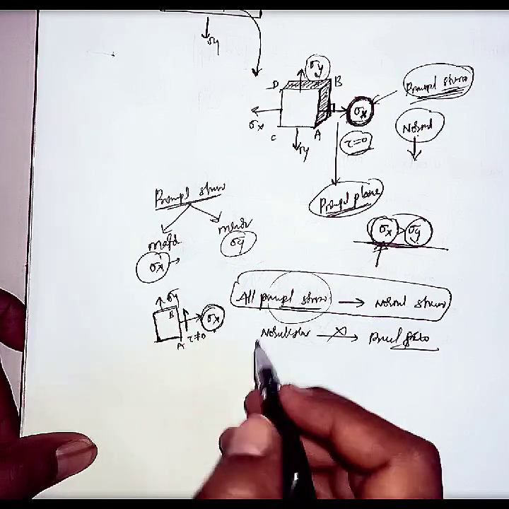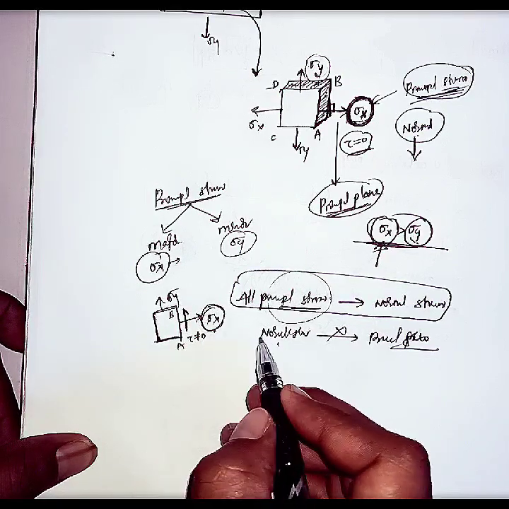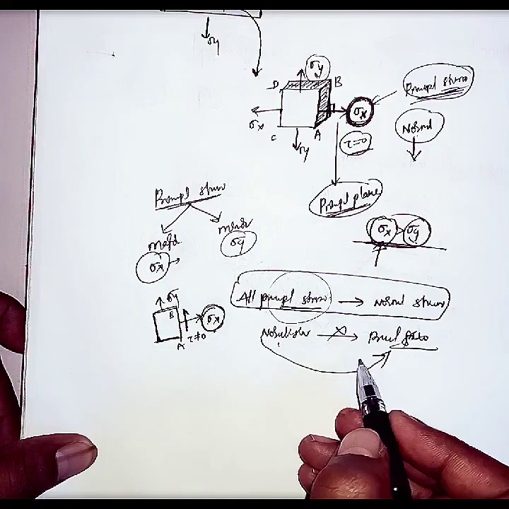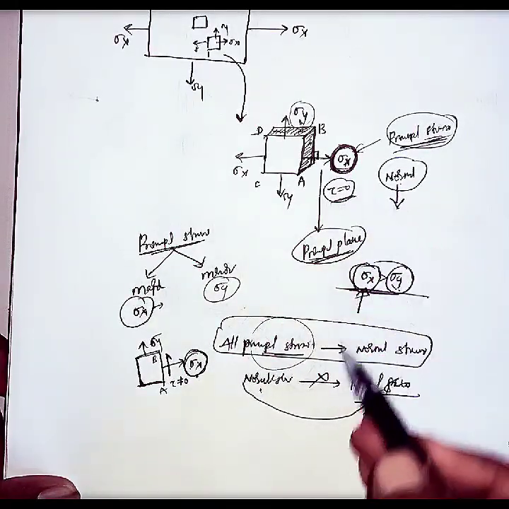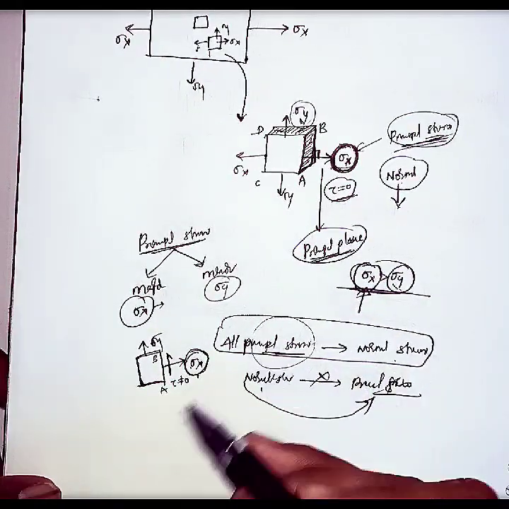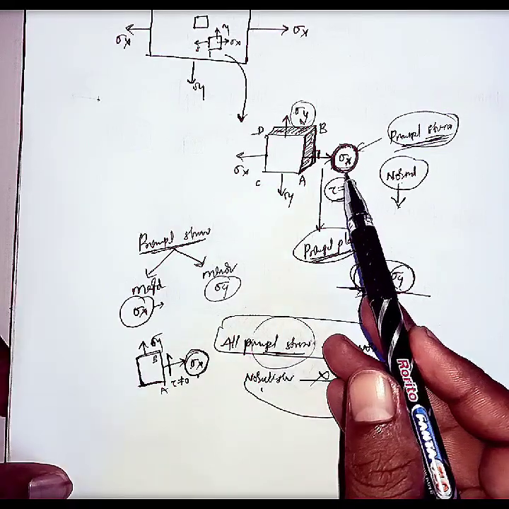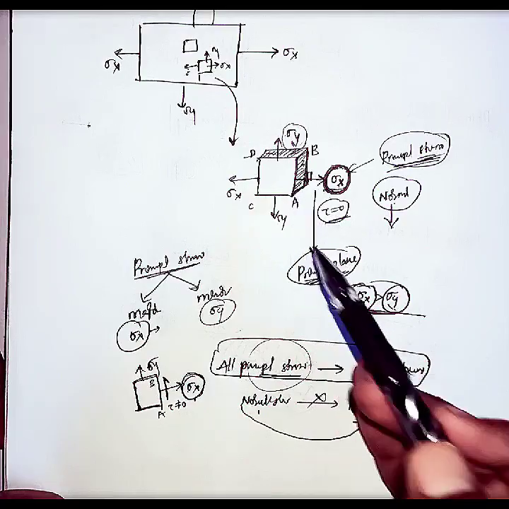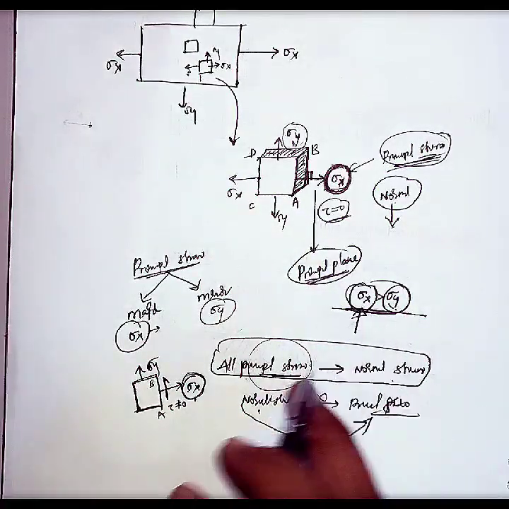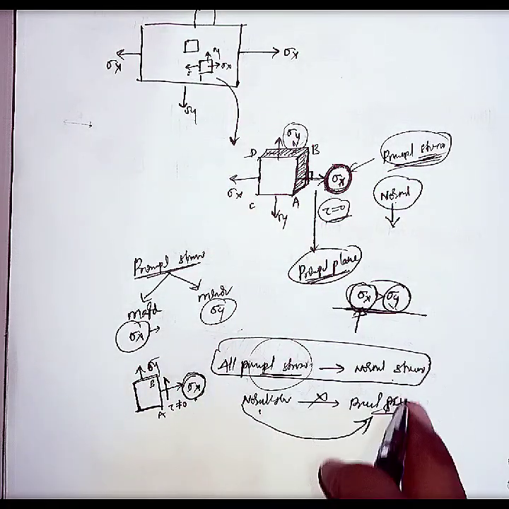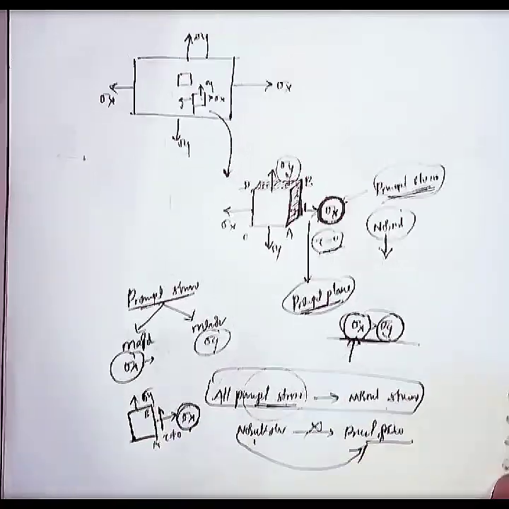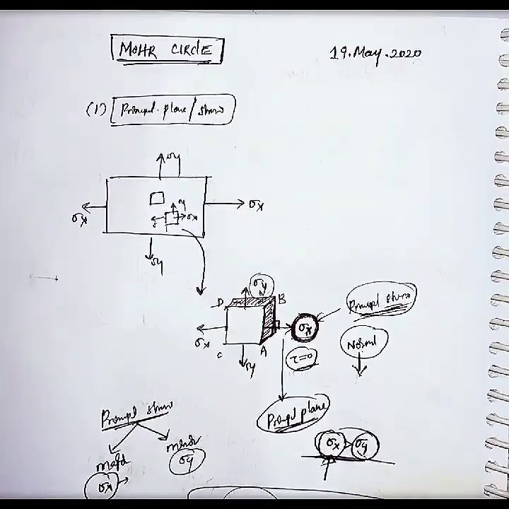Yes or no? So all the normal stresses are not called principal stresses, but all the principal stresses can be called normal stresses, because in the definition itself we are saying that a principal stress is a normal stress which is acting in the principal plane. Okay, so this is the difference between these two. Note this point, very important. And next we will see about the Mohr circle.